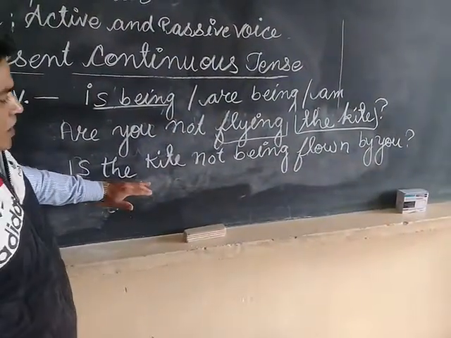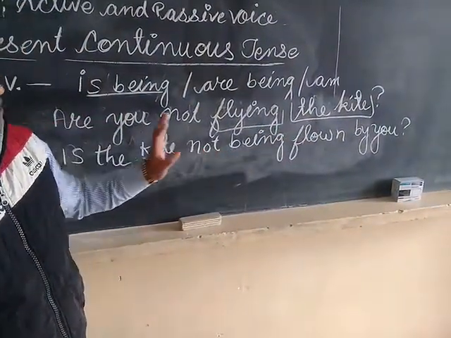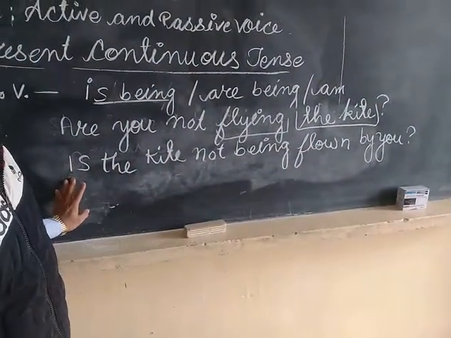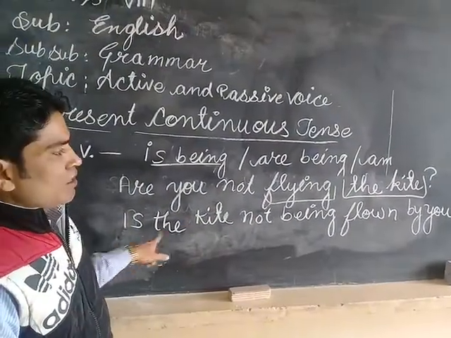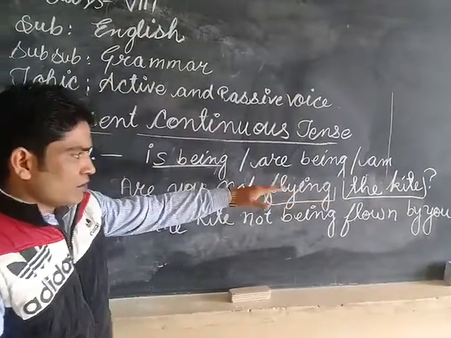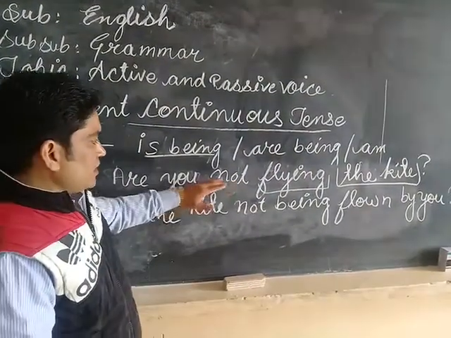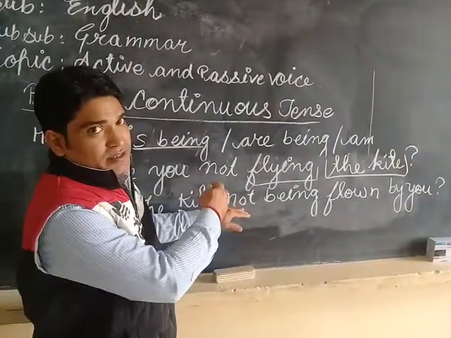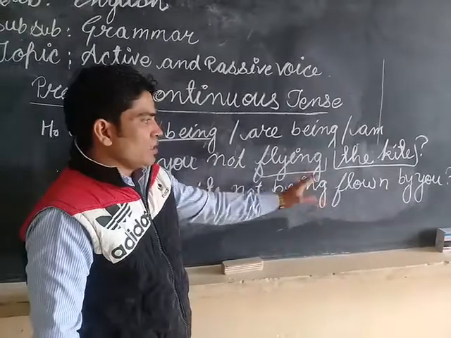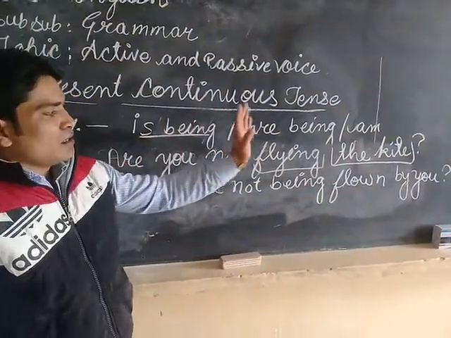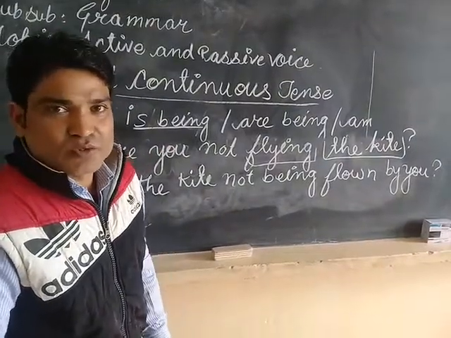Is the kite not being flown by you? This is our active sentence, and this is our passive sentence. With the help of the kite we made the subject, and not, because the sentence is negative also, and we used the third form of the verb, flown, and then the subject goes there and converts into the object. Is it clear, students?